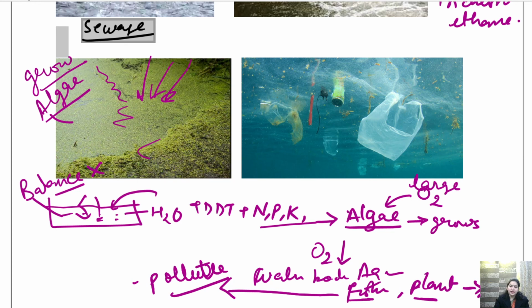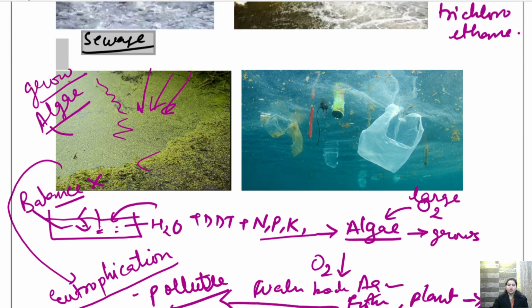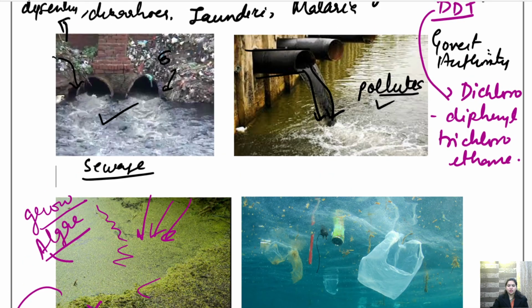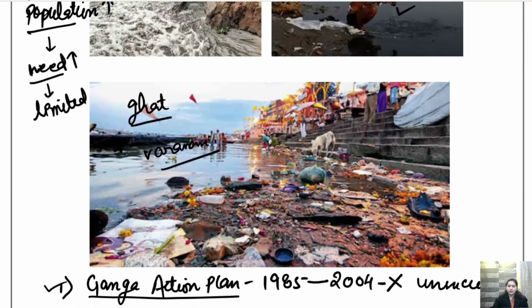So this complete system of imbalance of water and growth of algae is called eutrophication. What is this called, children? This is called eutrophication. Don't worry, in the next class I'll explain again what is eutrophication and what is algal bloom. So till here.